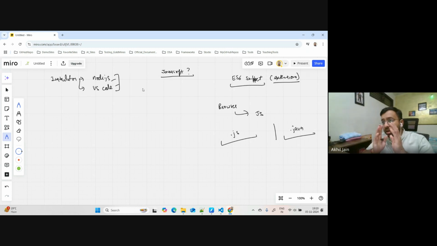Most of our learning, which I'll be teaching you, I would be trying to draw a comparison between JavaScript and Java so that things get more clear to you. And you can also compare. Although I told you Java and JavaScript are two different things, when I give a comparison, I think it will really help you understand it in a better way, and appreciate how different JavaScript is compared to normal languages like Java.